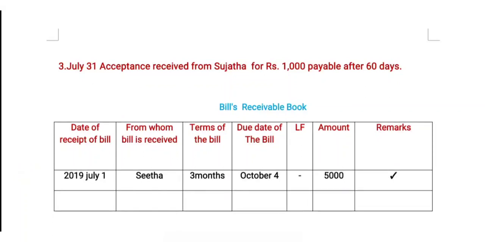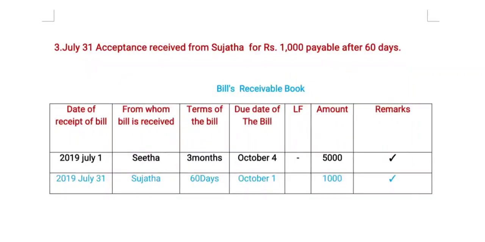Now we are going to prepare this transaction in the book. After posting this transaction in the bills receivable book, it looks like this: 2019 July 31st is the date of the receipt of the bill. Now coming to from whom the bill is received. Here the name of the buyer is Sujata. Now coming to the terms of the bill, the given period is 60 days. Now coming to the due date of the bill. So note here, according to the due date, October 2 is the due date, but that date is a national holiday.